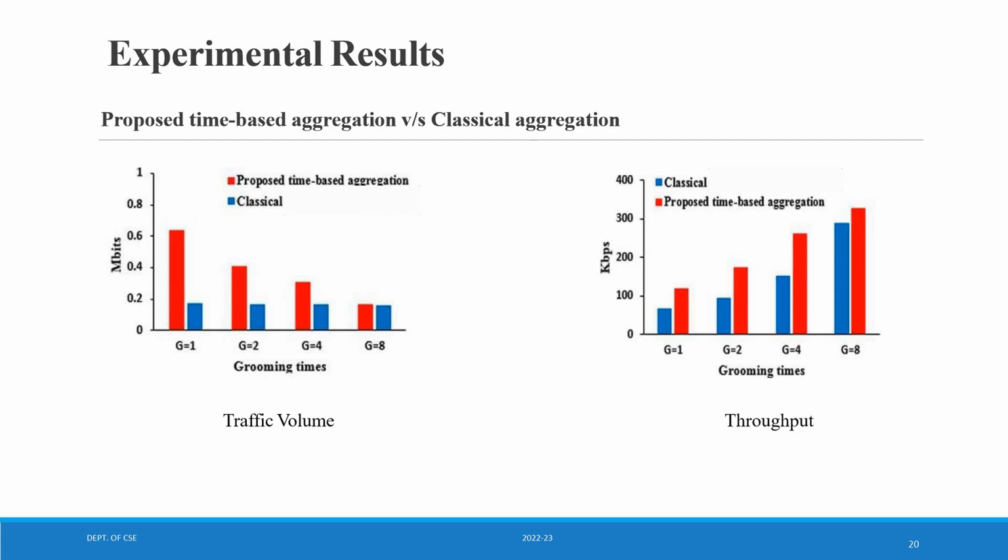You see the pie chart here, but here you have grooming time on the x-axis, with the same attributes on the y-axis, m bits and kbps. You can see the transmission rates are much higher in the proposed time-based aggregation, whereas in the classical time-based aggregation it is much lower. The first pie chart represents traffic volume and the second throughput.